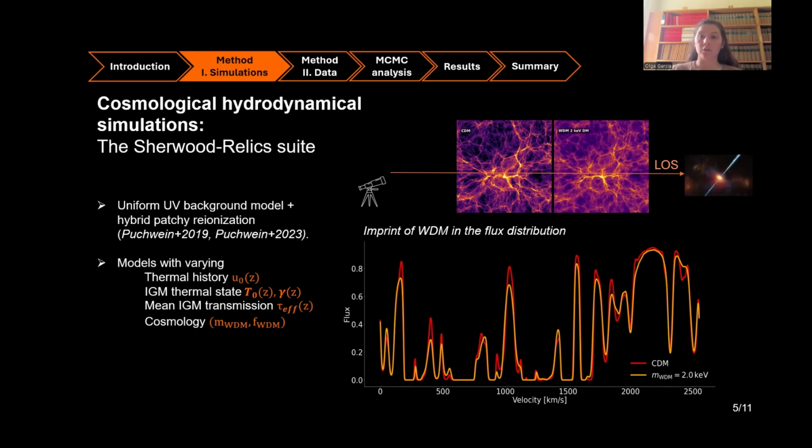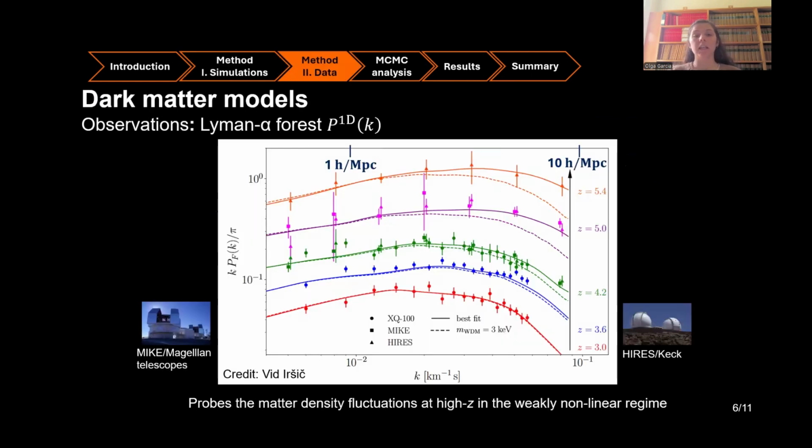Now, to extract any cosmology, we first need to characterize the fluctuations in the transmitted flux along the line of sight, for which we use the one-dimensional flux power spectrum. This quantity is shown on the y-axis in its dimensionless form, and in particular we show data from MIKE and HIRES spectrographs from the Magellan and from the Keck telescope respectively, and also from the XQ-100 survey observed by the X-Shooter spectrograph.